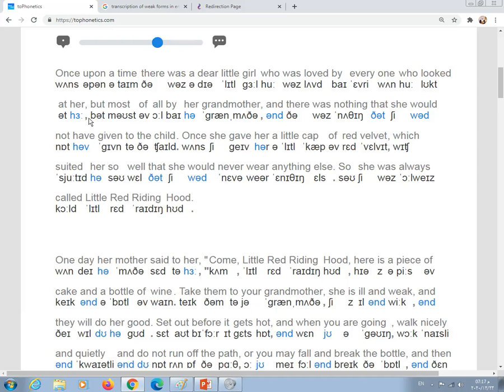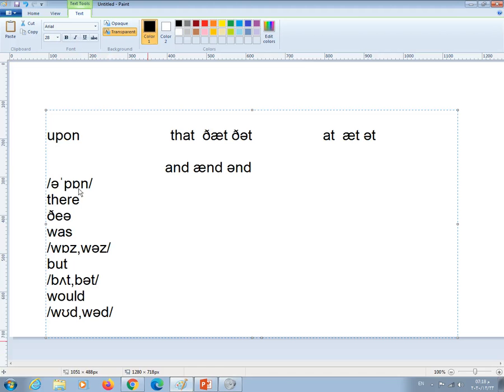Okay, so here let's read once. Look at the transcription. Once. Okay, once upon. Look at upon. Upon is a preposition, so it's a weak form. It's a weak word. There is no need at all to use the strong form here. So don't say upon. Once upon. Okay. Suppose that I want to use the strong form. Here I have an example. Yes, this one. Okay. Upon.